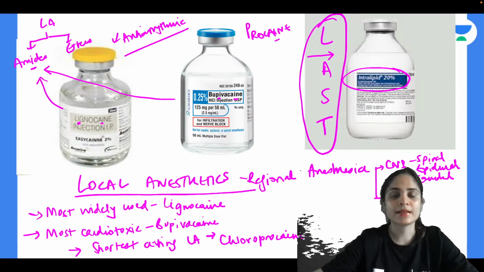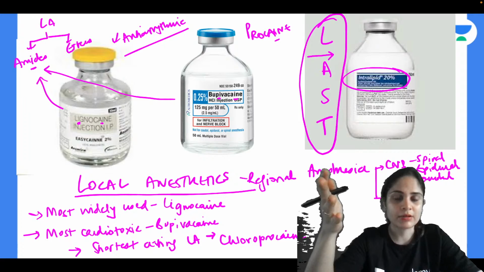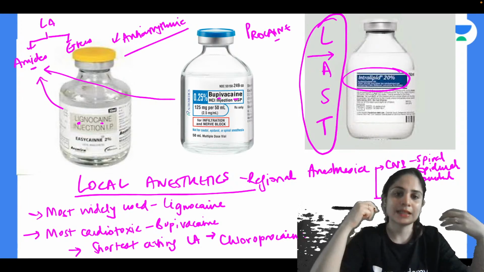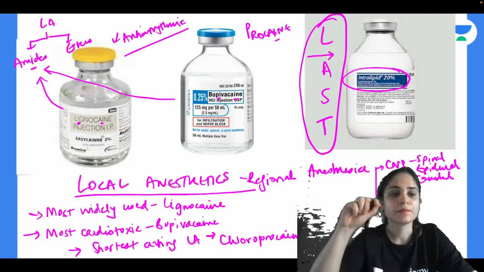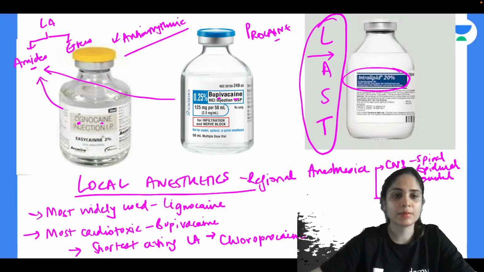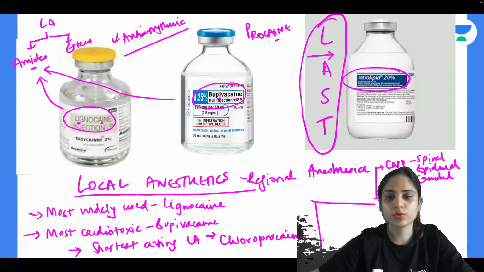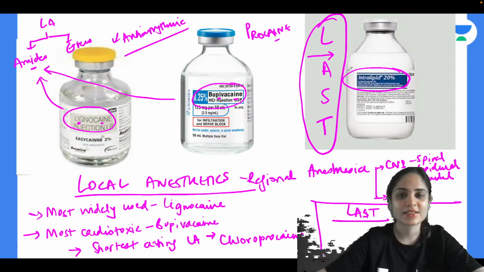So how will they present? Now if someone is overdosed with local anesthetic, so you have not calculated the dose and you have given more than required, or if you have given the entire drug into the blood vessel instead of giving it around the nerve. So these lignocaine and bupivacaine will go to two places. The first place it will go to, I'm just writing about LAST, okay, but you guys won't be able to see because it's behind me, so I'll just talk about it.